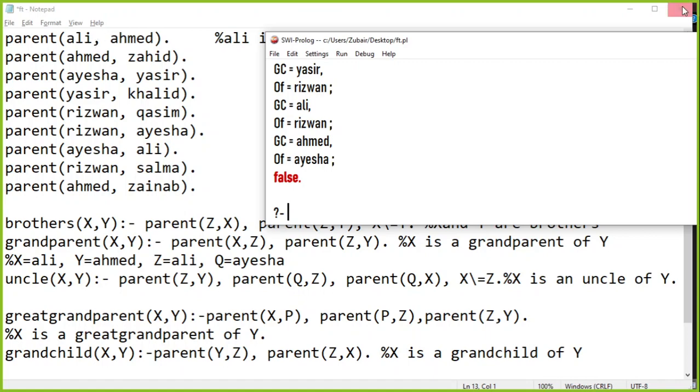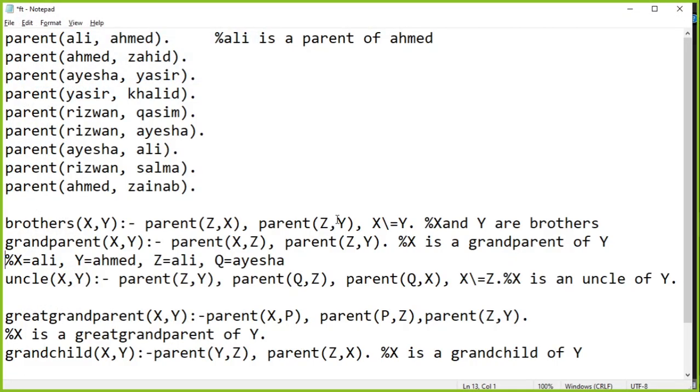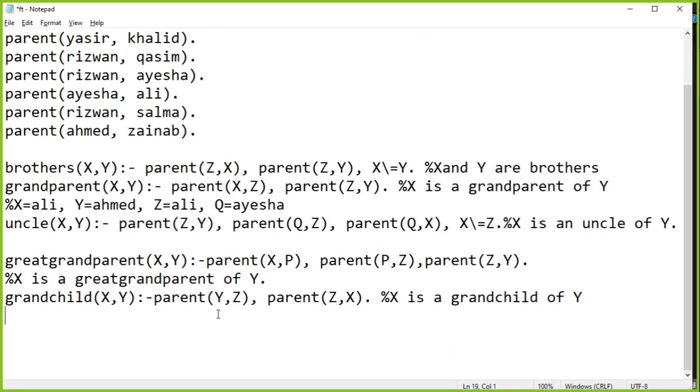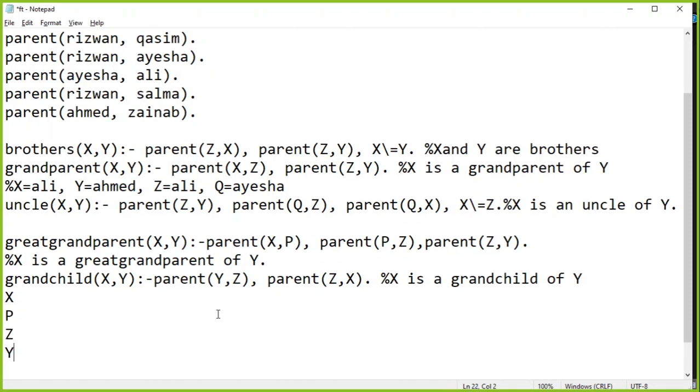Now there is another interesting thing that I wanted to talk about. If you are writing great grandparent, we visualize it like this: if X is a great grandparent of Y, then that means that there are two generations in between them. एक को हमने Z कहा था और एक को Y कहा था. P is the parent of Z, right? तो ये हमने कहा था.